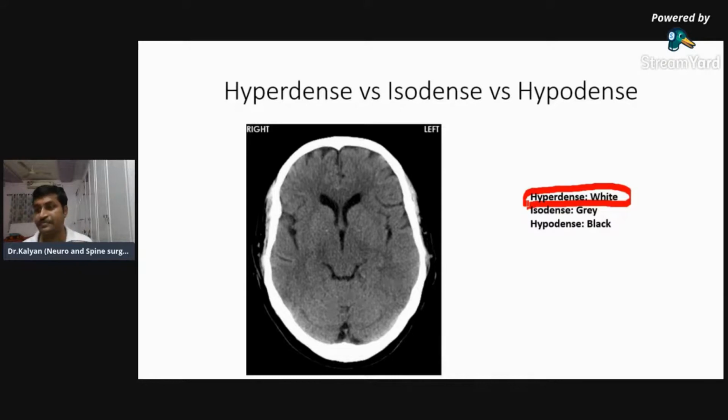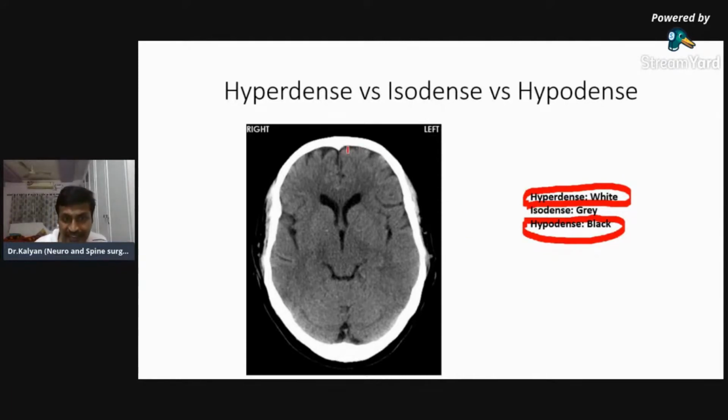Dr. Ashwini said black. Black. So fat is hypodense, and hypodense structures are black. The same thing applies for the CT scan. All the hyperdense structures are white in CT scan and also in X-ray. Hypodense structures are black in the CT scan and the X-ray.